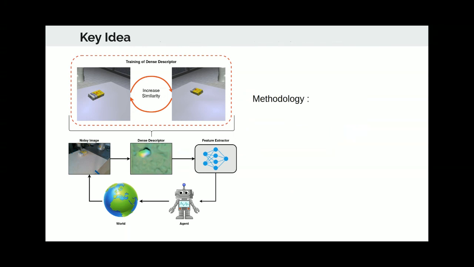The key idea of our approach is to learn a robust dense descriptor from an input image in a completely unsupervised manner. The descriptor learns a semantically meaningful representation. For example, in the given image, different parts of the sugar box are represented by a distinct color in the descriptor space. This descriptor is also robust to large variations.